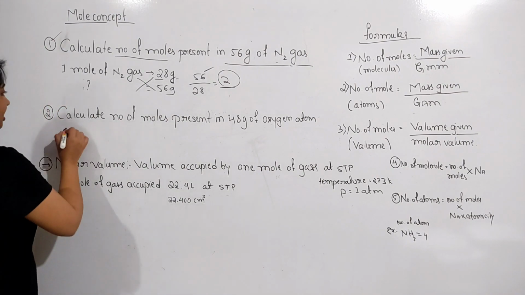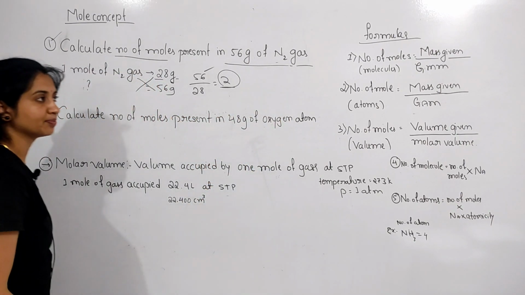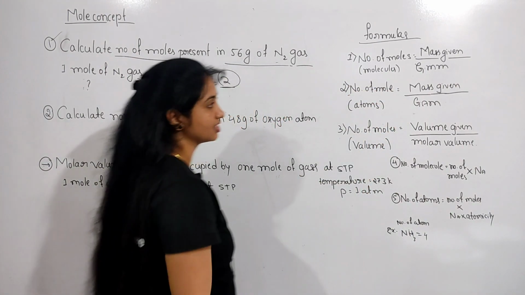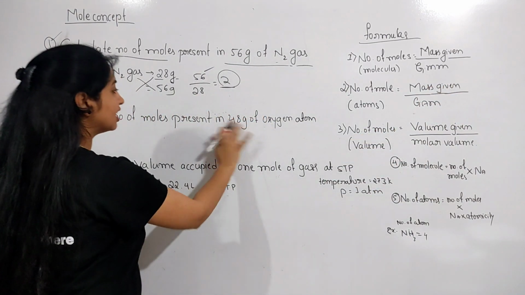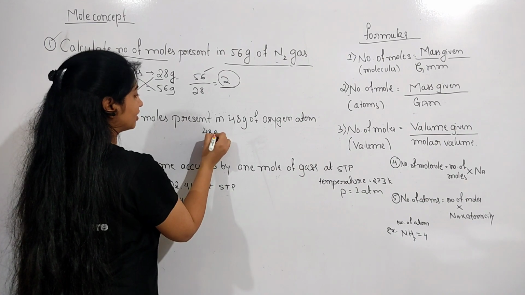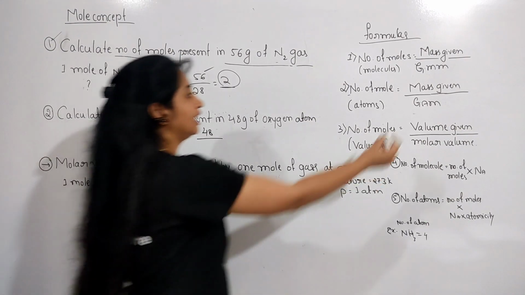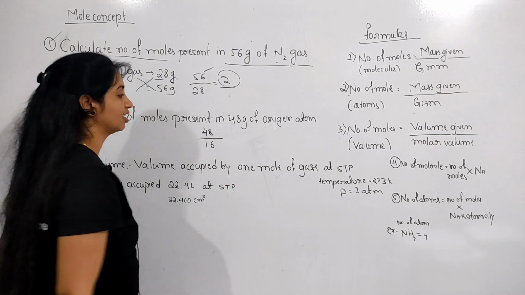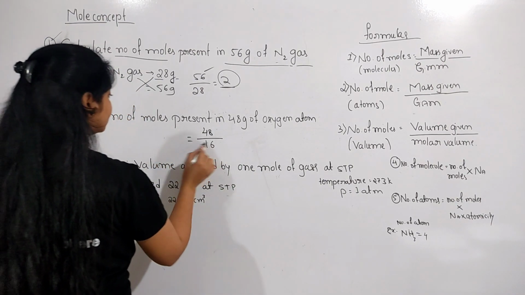The second one is to calculate the number of moles present in 48 gram of oxygen atoms. Here they asked for the number of moles in terms of atoms, that's why we are using this formula. The mass is already given to us: 48 gram divided by the gram atomic mass of an oxygen atom, which is 16 gram.